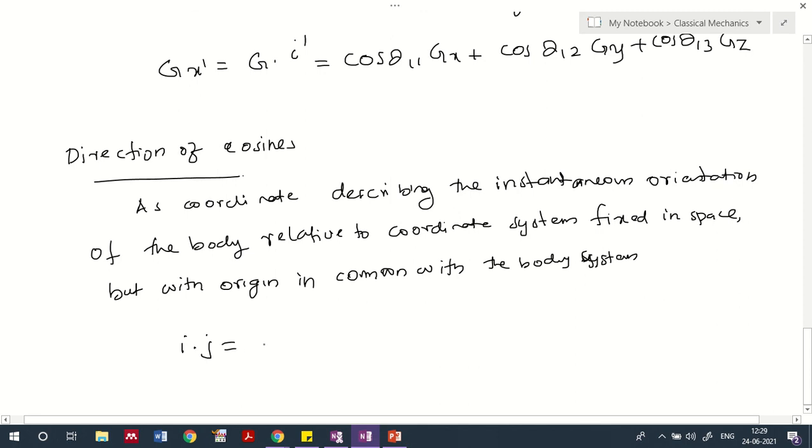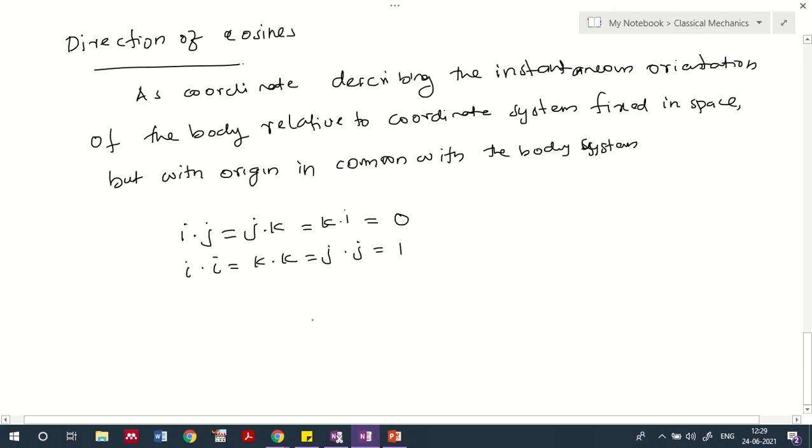i dot j will be equal to j dot k will be equal to k dot i. This will be 0 because the angle between these two are perpendicular to each other, right? So cosine of the angle between them will be 0, whereas i dot i will be equal to k dot k will be equal to j dot j will be equal to 1, because they are in line with each other, or rather we can say they are parallel to each other. So that's why,